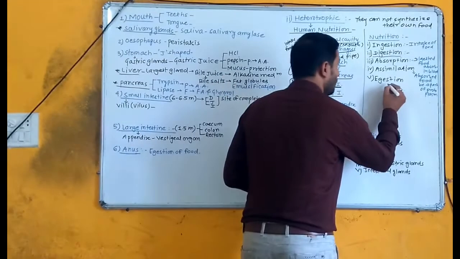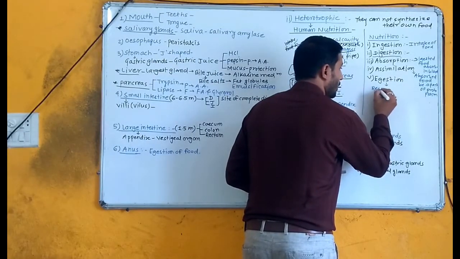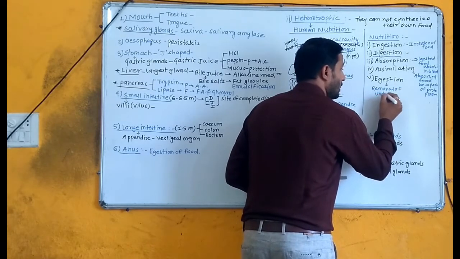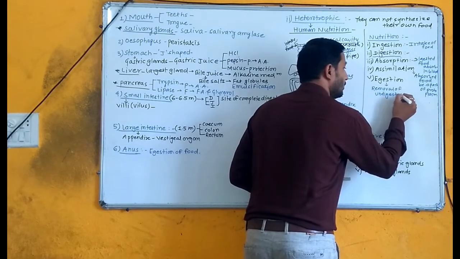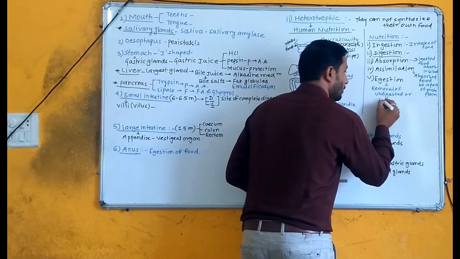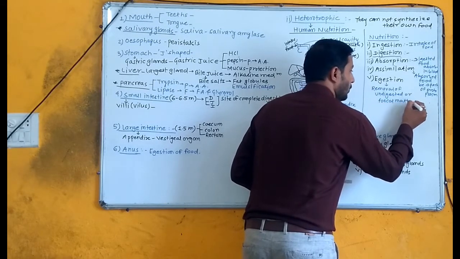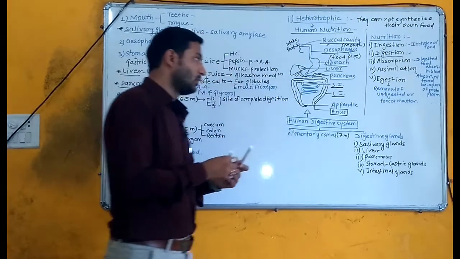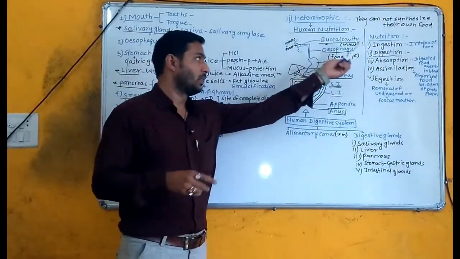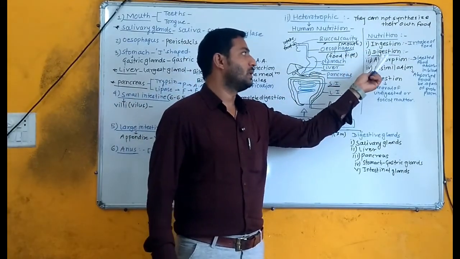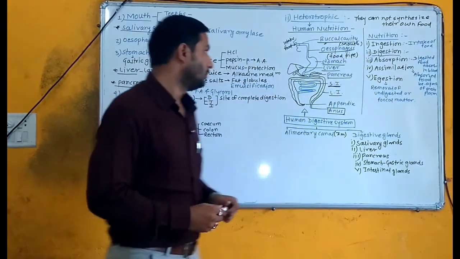And what is meant by egestion? Removal of undigested food or fecal matter is known as egestion. These all steps come under nutrition. Now we will discuss digestion in detail.